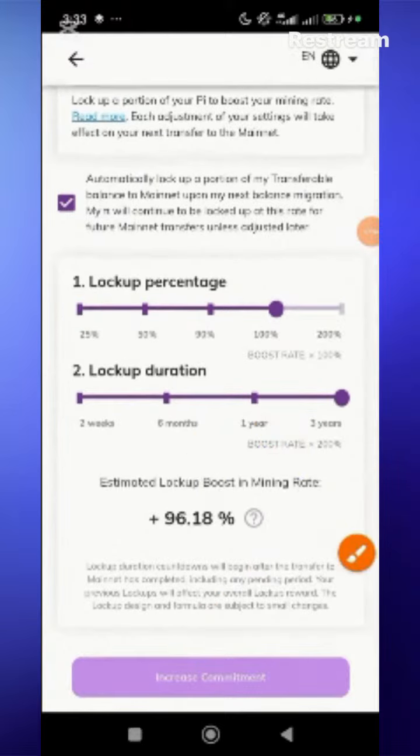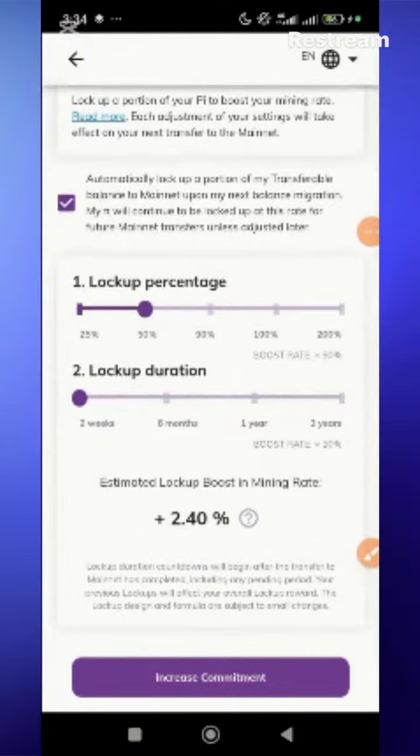So now, for the purpose of this tutorial, I'm just going to lock up 50% for just 2 weeks, because for those people whose first migration is still locked up till now, if you really want to do the second migration and maybe sell off, you can consider this, or probably just lock up 25% for 2 weeks. That is to say, upon migration, after the 14 days normal wait, your locked portion will be locked for just 2 weeks, and then it will be open for you to access.